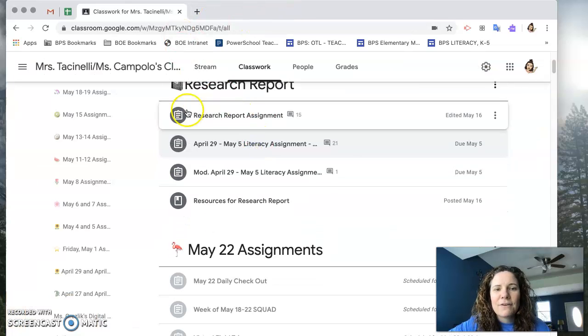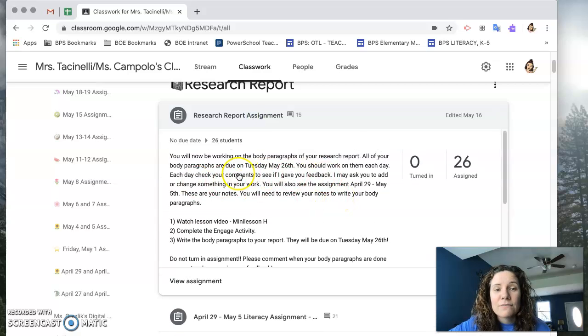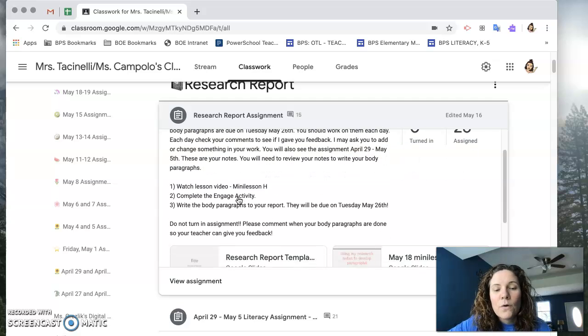At the very top, you see it says research report assignment. If we click in there, this section that we're working on, you guys have till Tuesday, May 26th. It says you will now be working on the body paragraphs of research report. All of your body paragraphs are due on Tuesday, May 26th. You should work on them each day. Each day, check your comments to see if I gave you feedback. I may ask you to add or change something in your work. You will also see the assignment April 29th through May 5th. These are your notes. You will need to review your notes to write your body paragraph. It's all in there, all ready to go, but I just figured I'd go over that with you.